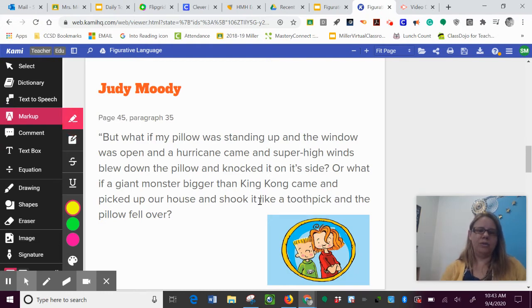I see the word like over here. It says, what if he picked up the house and shook it like a toothpick? Stink is comparing the house to a thin little toothpick. That would be a bit scary if King Kong picked up your house just like it was a toothpick. That's a good example of a simile. It compares the house to a toothpick, which means the house would not be very strong if King Kong could pick it up.